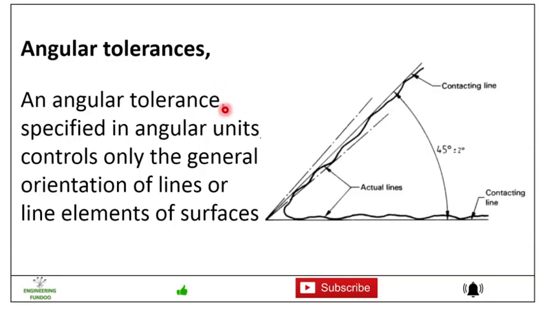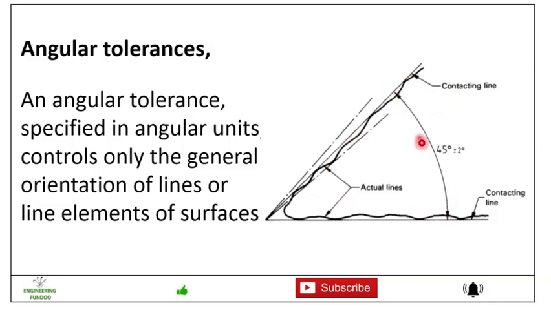Similarly, angular tolerance, specified in angular units, controls only the general orientation of a line or a line element of a surface. Let's see, this is the actual line and this is the angle, 45 degrees plus or minus 2 degrees. So this is the contacting line, this is also the contacting line.